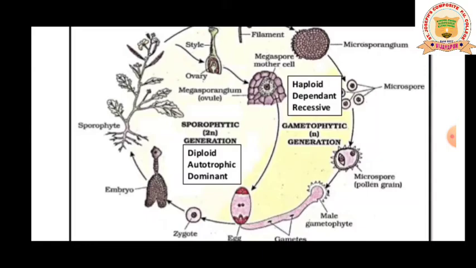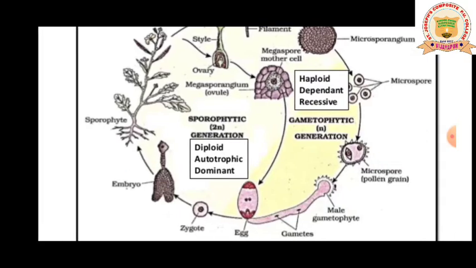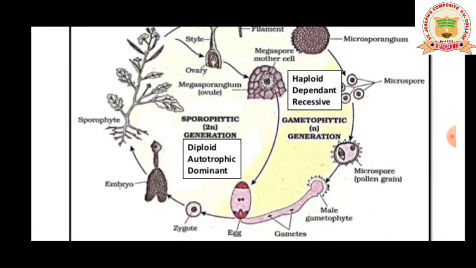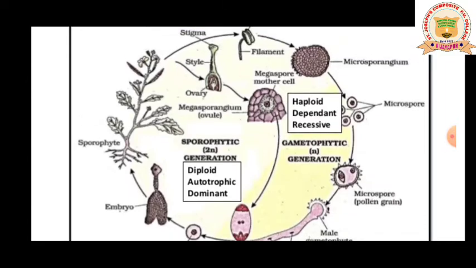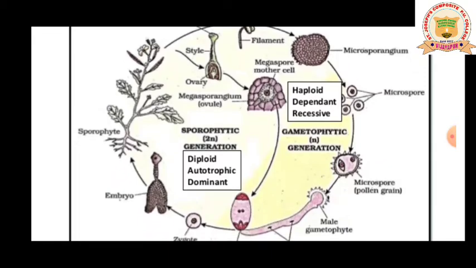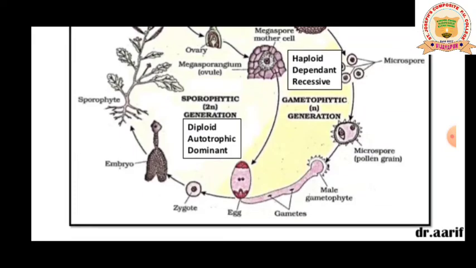These microspores produce pollen grains, the male reproductive structure, which we call the male gametophyte. The female reproductive part produces the egg from the megaspore mother cell, and the fusion of the male and female gametes gives rise to a zygote.